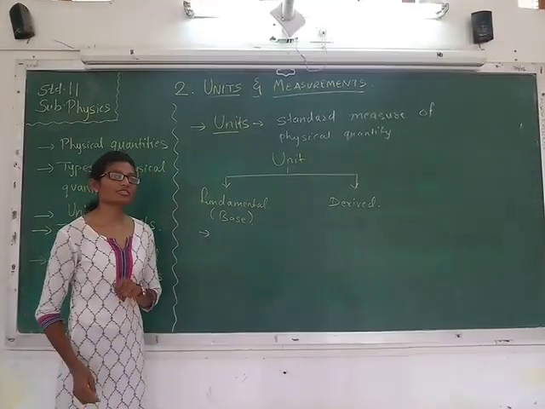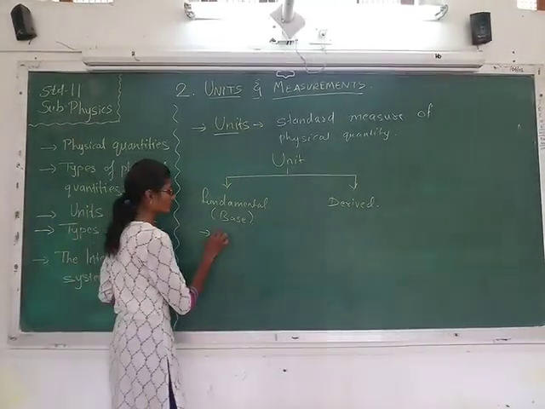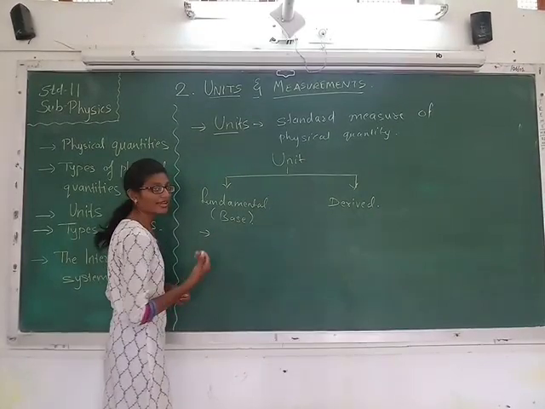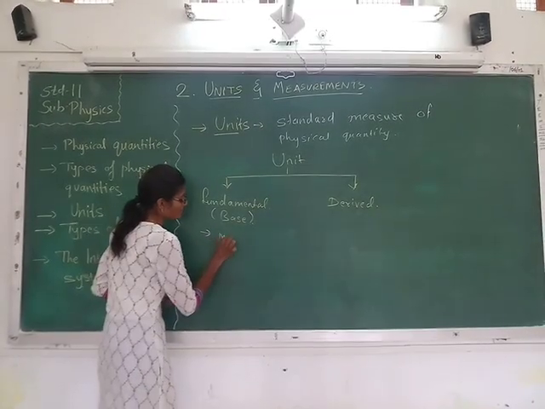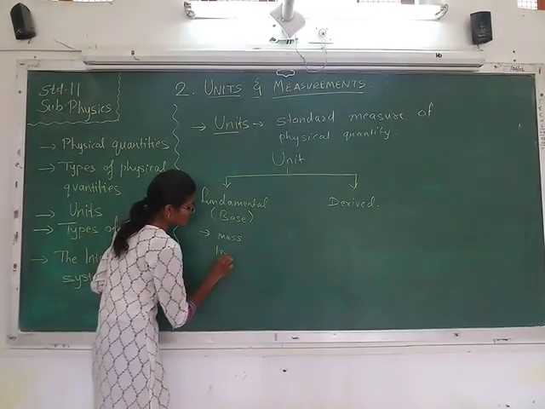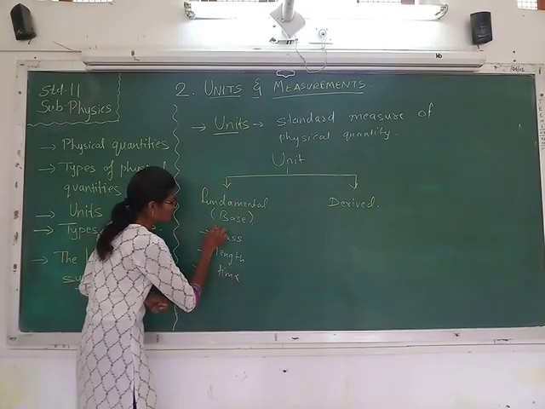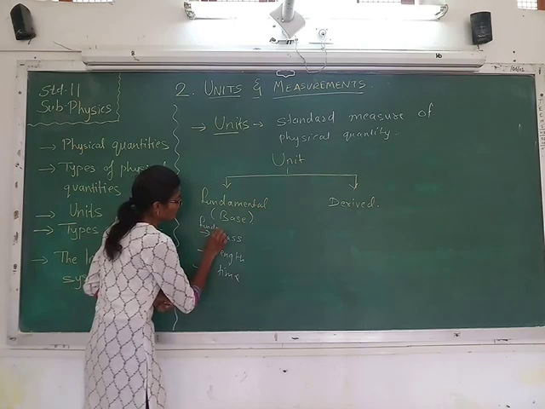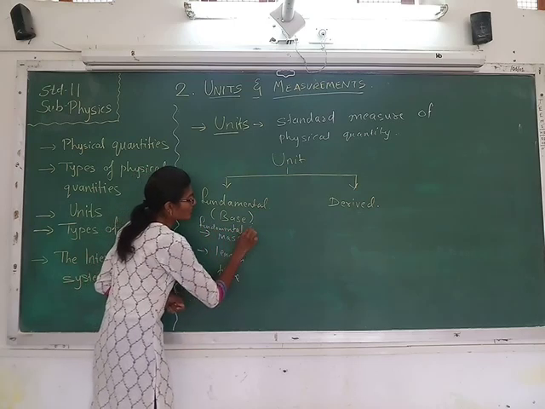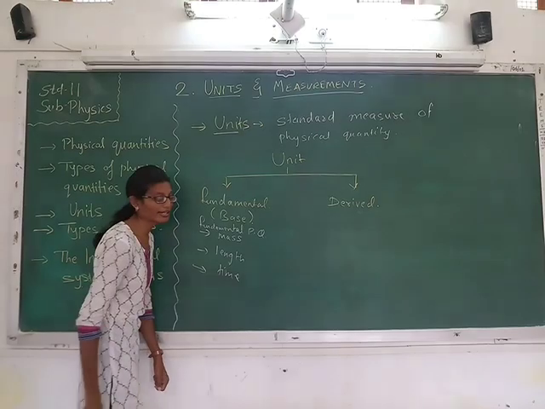See, in fundamental physical quantities we have written, for example, mass, length and time. So mass, length and time are fundamental physical quantities.